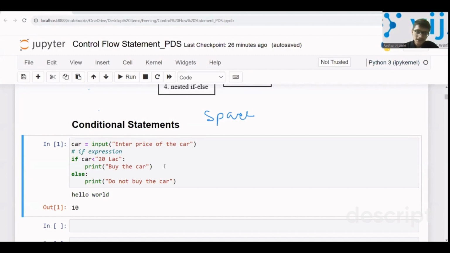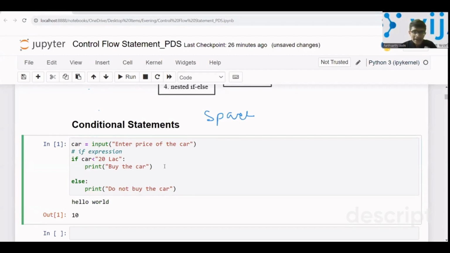Some more statements could also have come, right? Any number of statements can come, print buy the car and anything, print the car is awesome. Any number of statements can come. Now this statement is inside the if block. How can I say this? Because there is the indent, you can see, right?